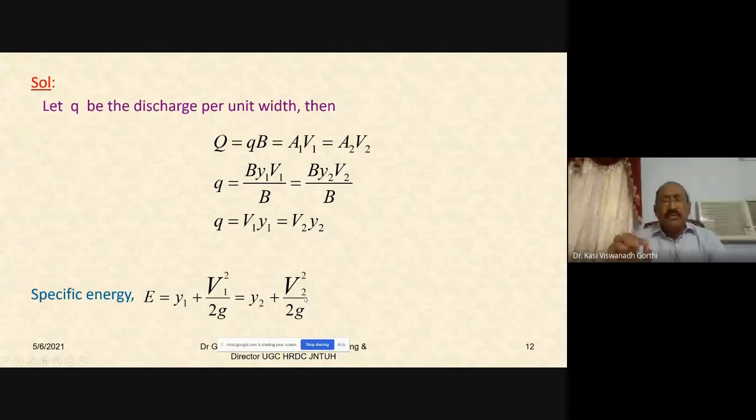One point you need to understand very clearly. If you go back to the specific energy curve, for any given value of the specific energy, if you draw a vertical line, this vertical line cuts the specific energy curve at 2 points.